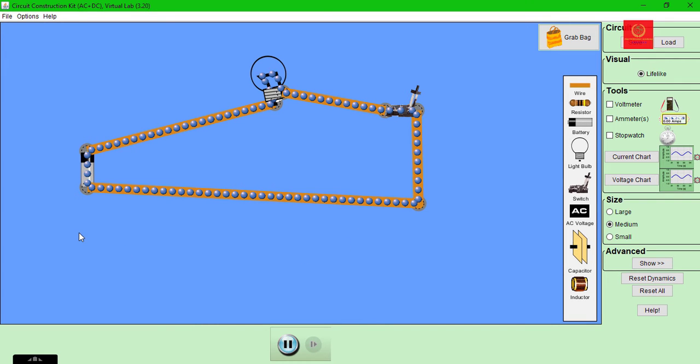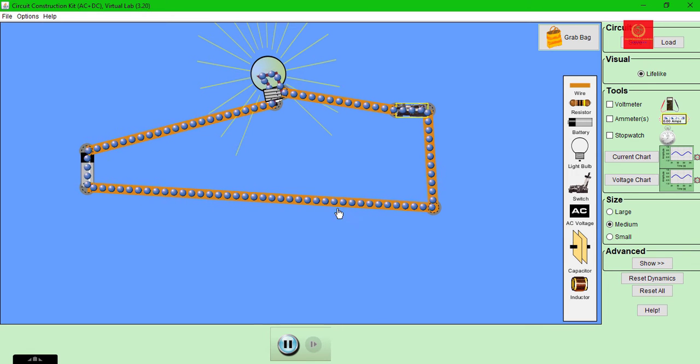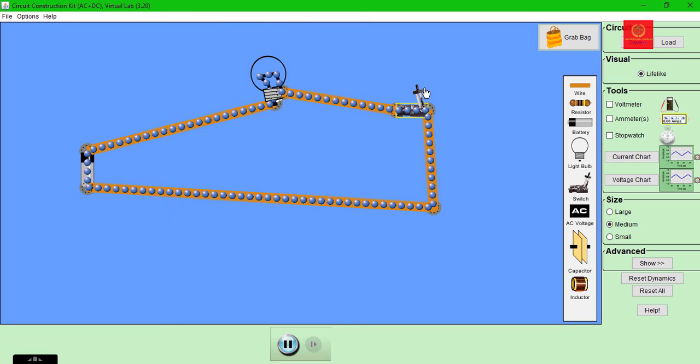Like I said, movement of charged particle is called as current, right? If you close the switch, you can see that when I close the switch, the current is flowing. Here the balls are indicating the movement of charged particle. You can see that when I open the switch, the current does not flow.